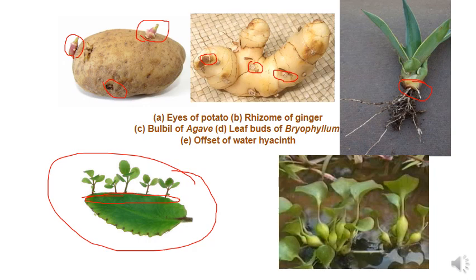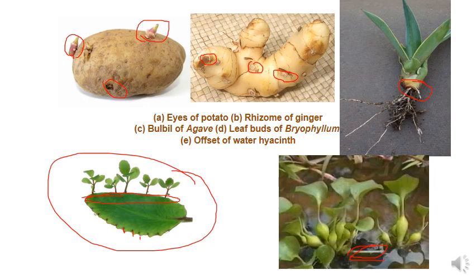This is bryophyllum. So in case of bryophyllum, the adventitious buds will be formed at the leaf margins, in the notches of the leaf margin. New adventitious buds form in these notches, and these adventitious buds will give rise to the new bryophyllum plant. And the last one is offset. Offset is present in case of water hyacinth. This offset present in water hyacinth will help in the spreading of water hyacinth in the water bodies.